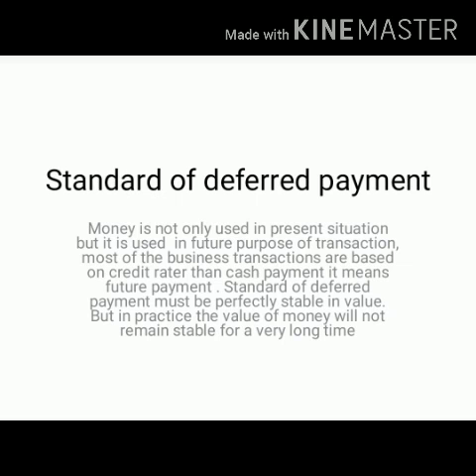Most of the business transactions are based on credit rather than cash payment. It means future payment, so the standard of deferred payment must be perfectly stable in value. But in practice, the value of money will not remain stable for a very long time. This is called standard of deferred payment.